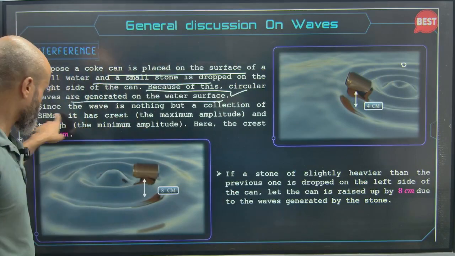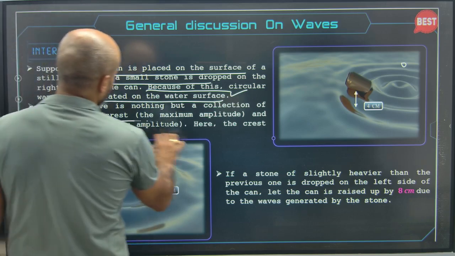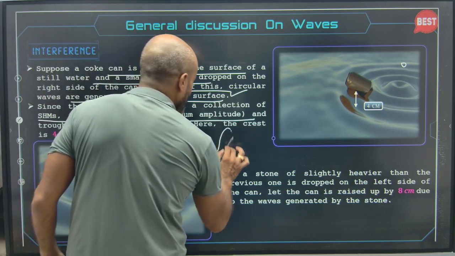Okay. Since a wave is nothing but a collection of simple harmonic motions, it has a crest and it has a trough. So this is basically the crest and this is the trough.